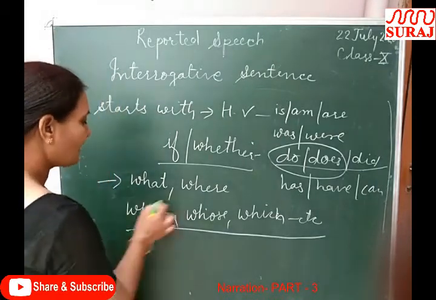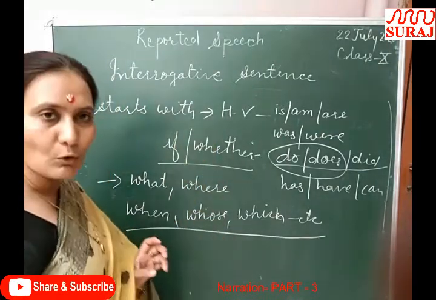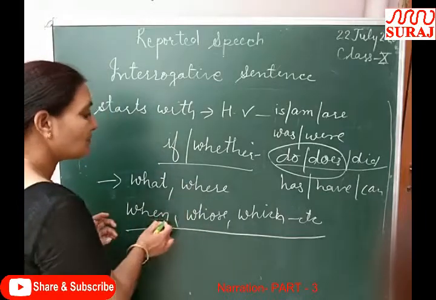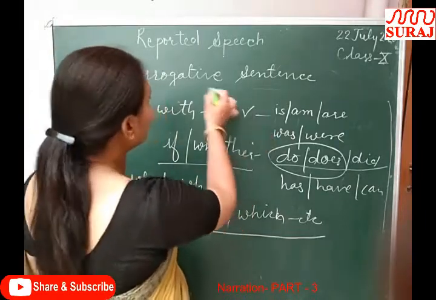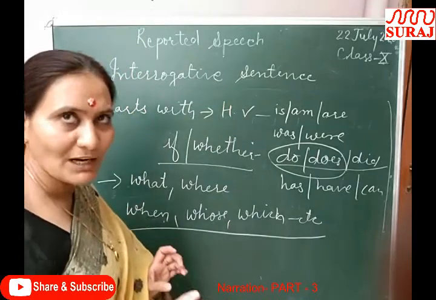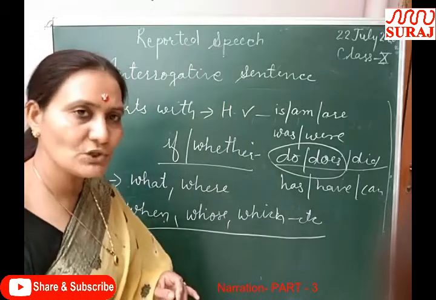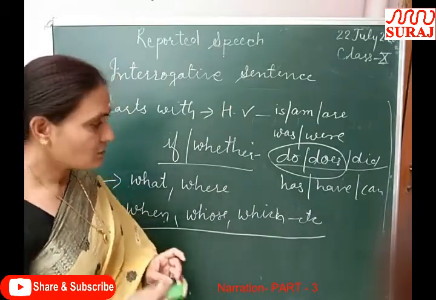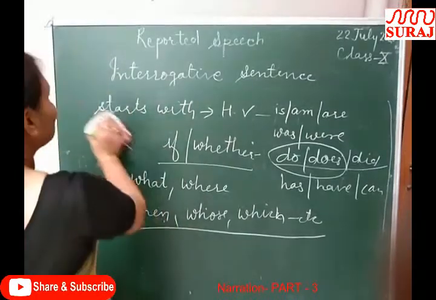Only the same word which is found at the beginning of the interrogative sentence will replace the commas. No other conjunction will be used there. Clear? So look at the example I am giving.